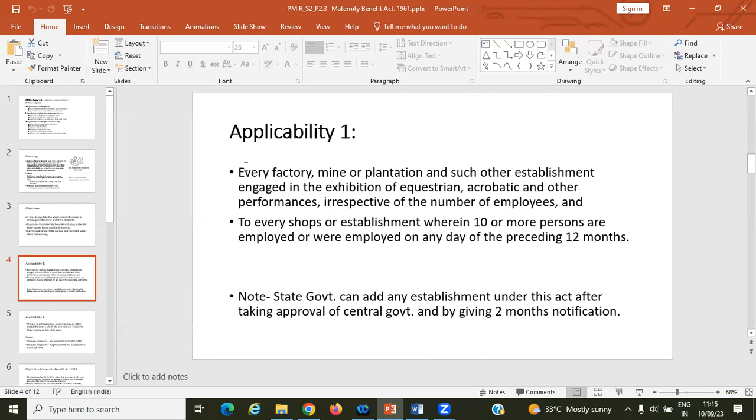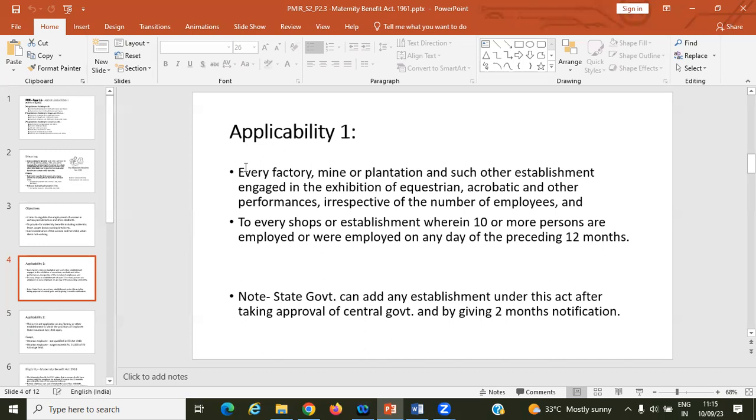That means if the state government is willing to add any establishment or organization to this act, it should seek approval from the central government and notify the concerned establishment or organization prior to 2 months.